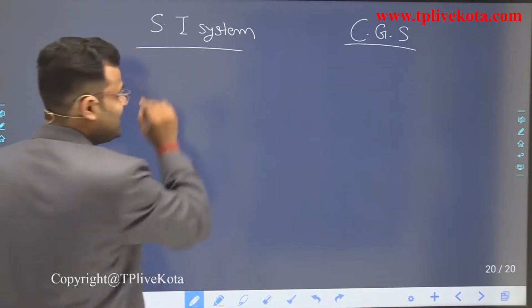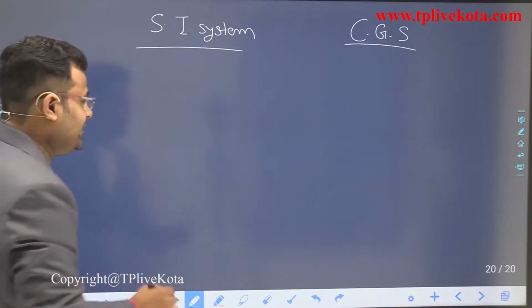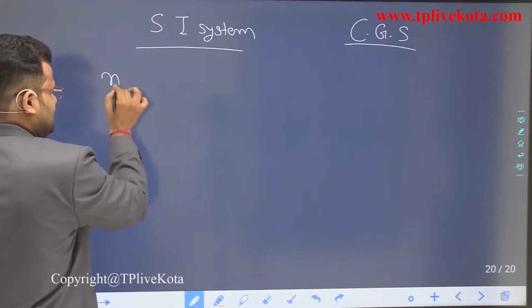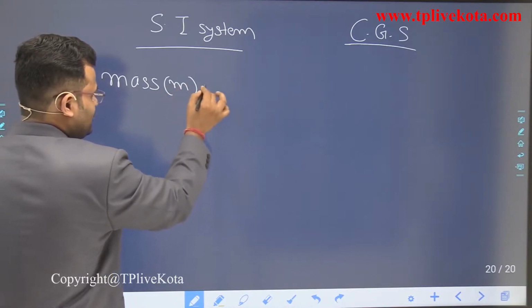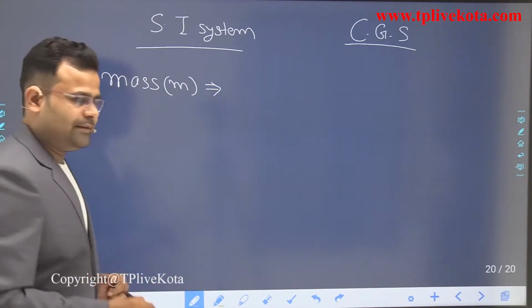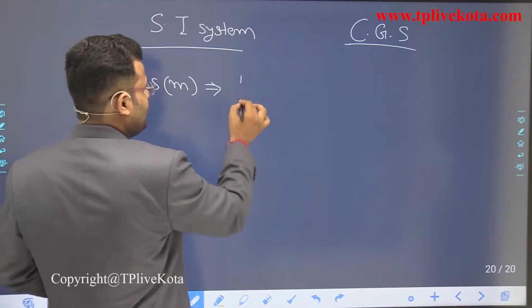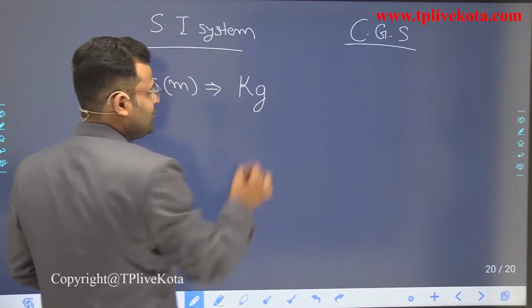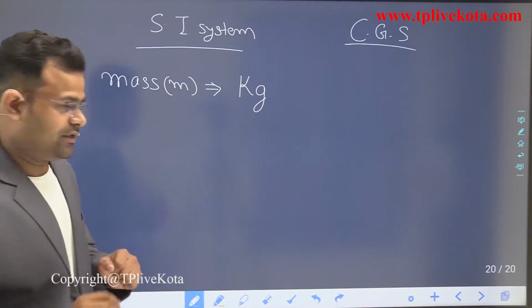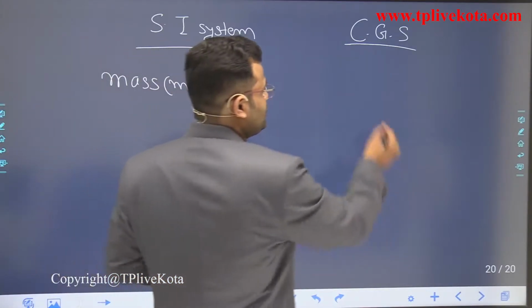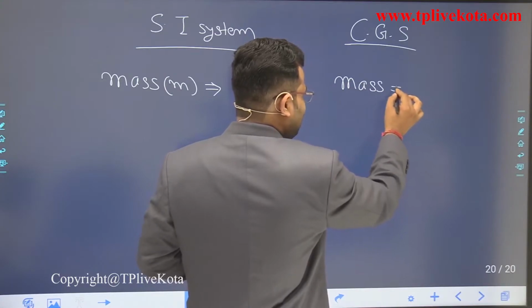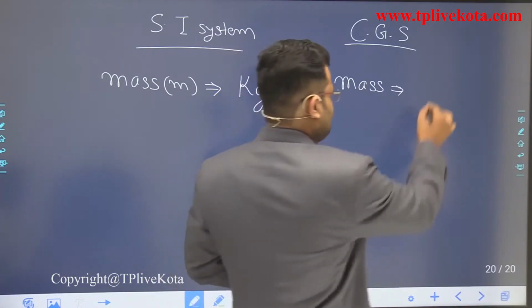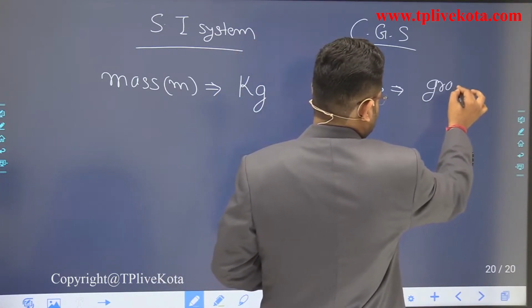Dear students, in the SI system, we discuss the mass. The symbol of mass is small m or capital M, and we take the values in kilograms. If we discuss mass in the CGS system, then we take the mass in grams.